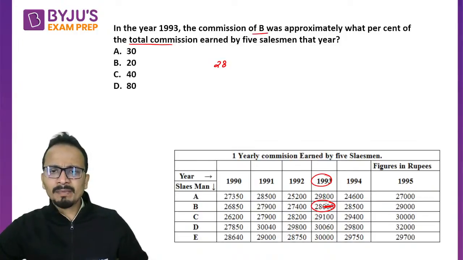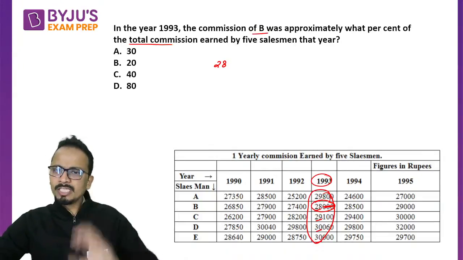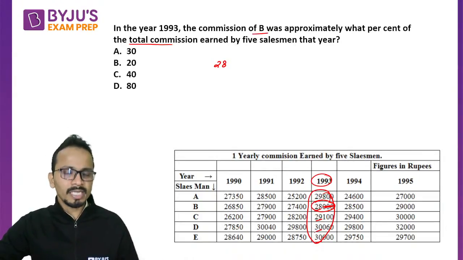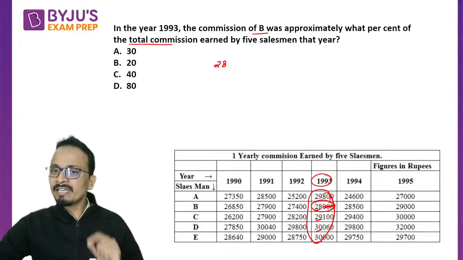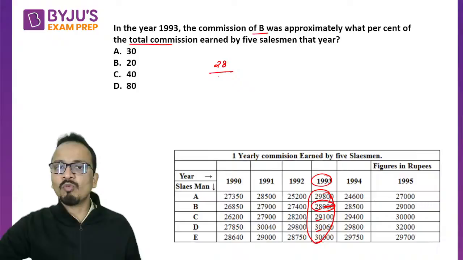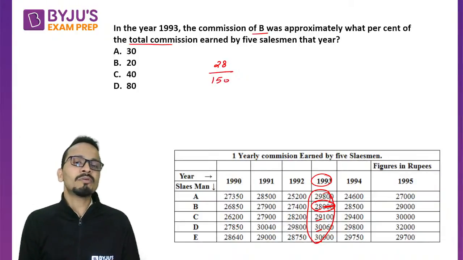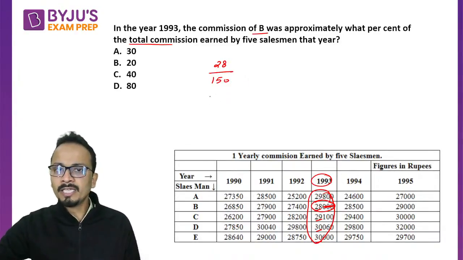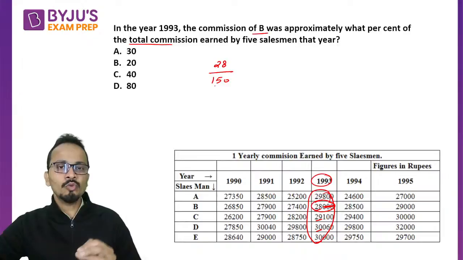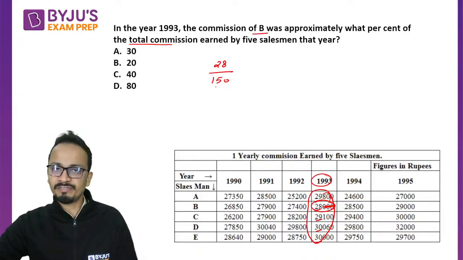Now if you'll add up all these values, so this is 30, 30, 29, 28 and 29. So all these values are approximately equal to 30, right? So I can assume them to be 30. So if all the values are 30, then the sum will become 150. So you just need to calculate 28 is what percentage of 150. Okay. Or in the denominator, you will get a value which is just less than 150.